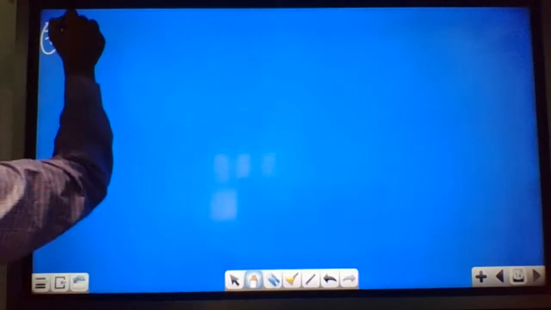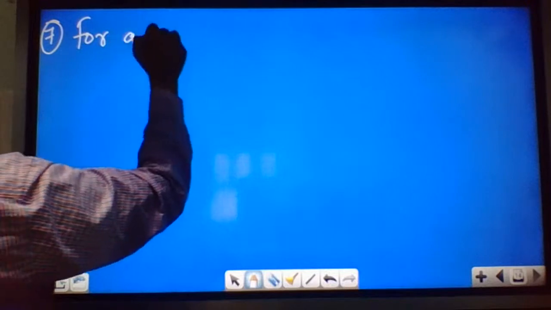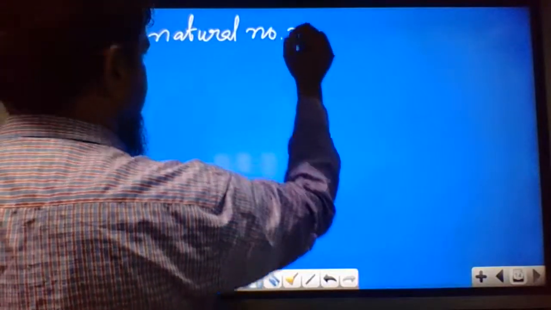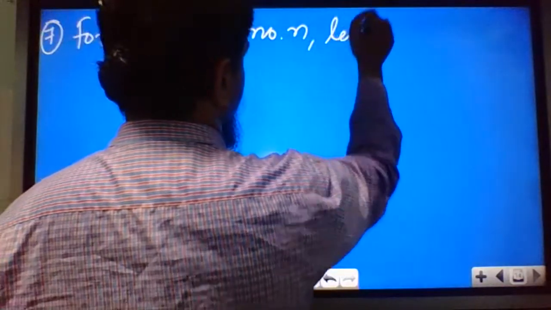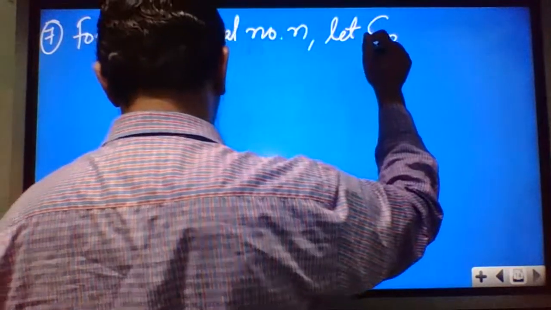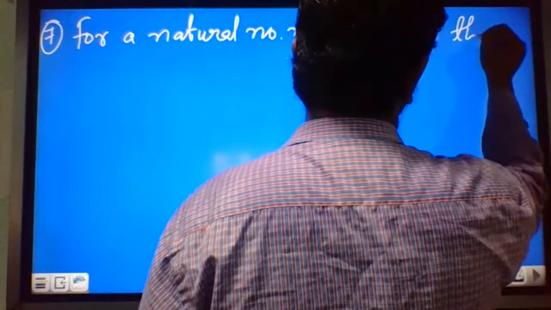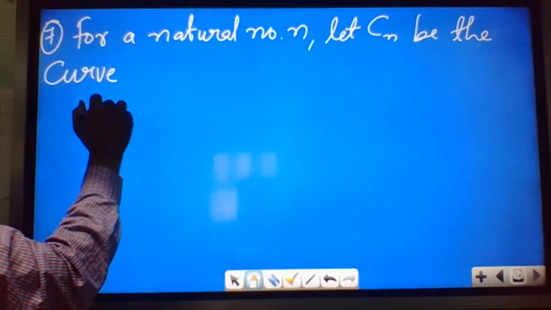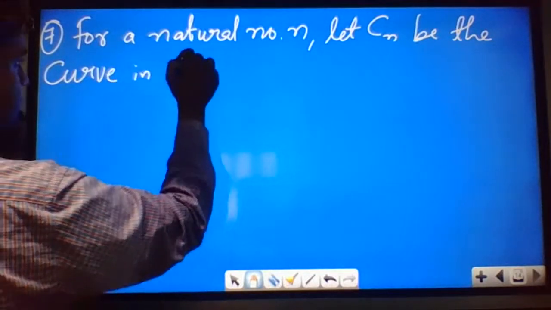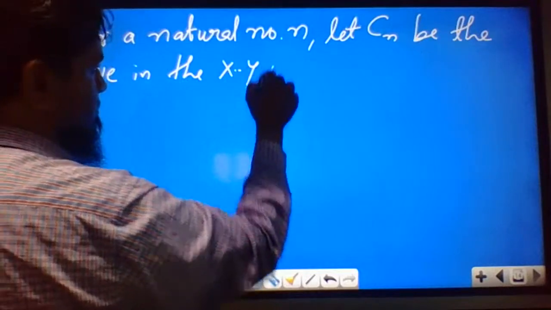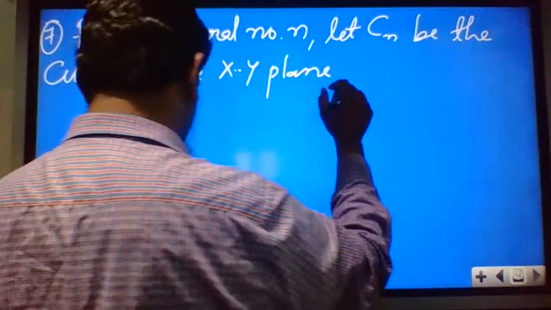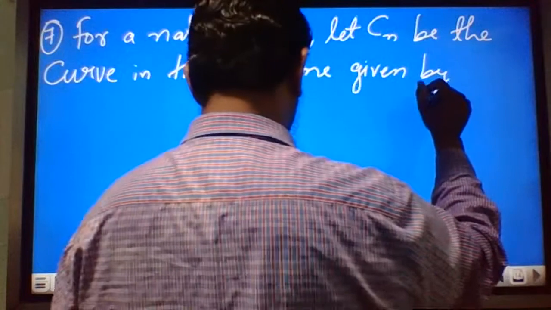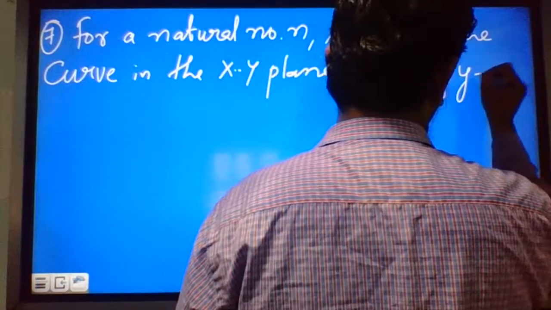For a natural number n, let Cn be the curve in the xy plane given by y is equal to x to the power n,